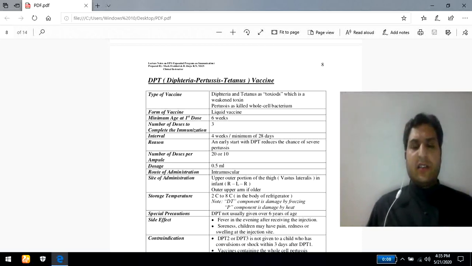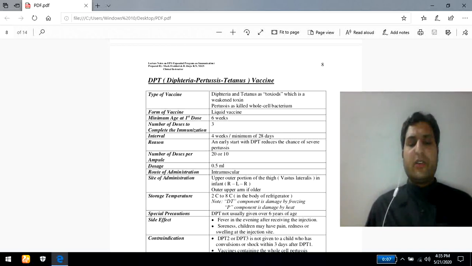The next thing related to DPT is pertussis. Pertussis is also known as whooping cough. Whooping cough is the alternate name for pertussis. This is also a highly contagious respiratory infectious disease, most commonly caused by a bacterium known as Bordetella pertussis.